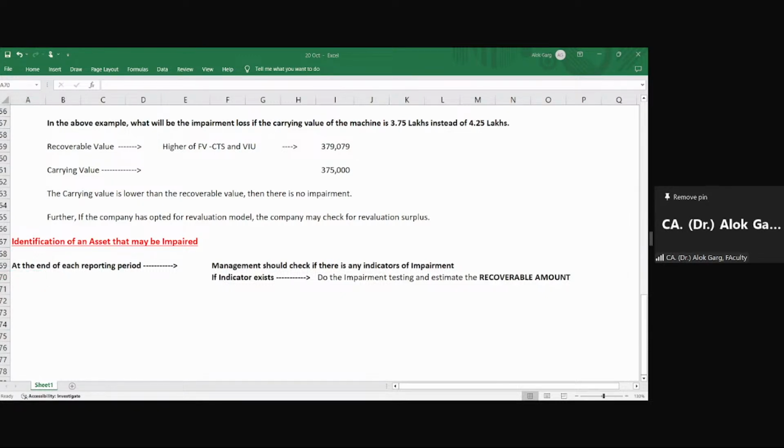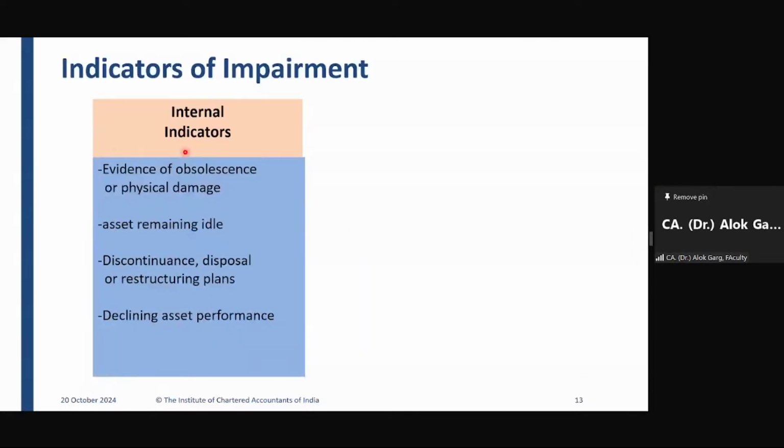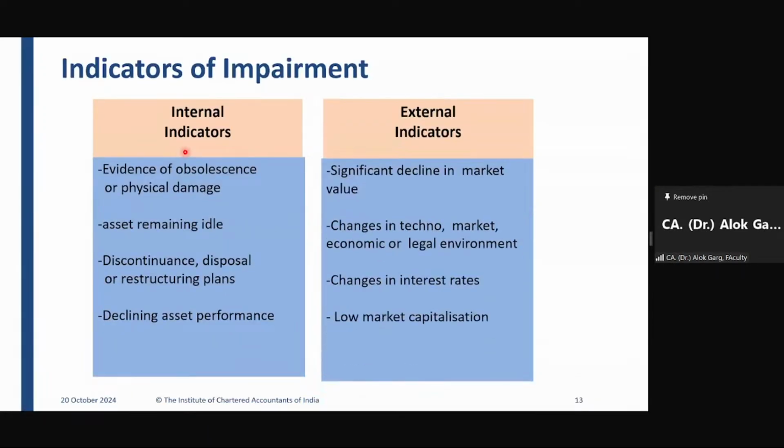Sir, what are the indicators of impairment? Let's go to the indicators of impairment. There are two indicators, like in a car. How many indicators are there in a car? Left indicator, right indicator. Likewise, in business there are two indicators, internal indicator and external indicator. What is an internal indicator? Evidence of obsolescence or physical damage, right?